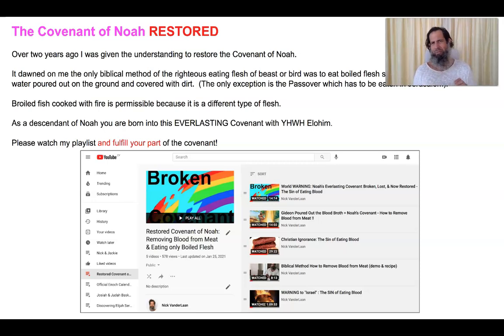As a descendant of Noah, you are born into this everlasting covenant with Yahweh Elohim. And this is the reason why Yahweh Elohim is going to judge the world with fire, and there are going to be few men left because they've broken the everlasting covenant of Noah. The everlasting covenant is to only eat boiled flesh and not eat with the blood.